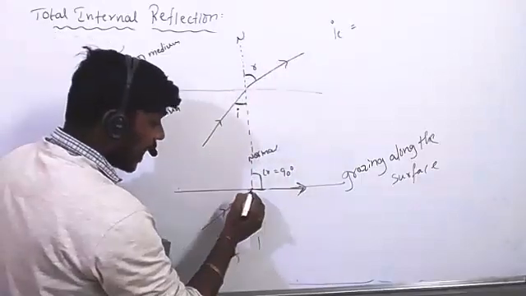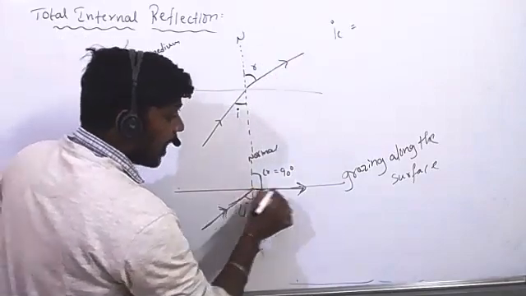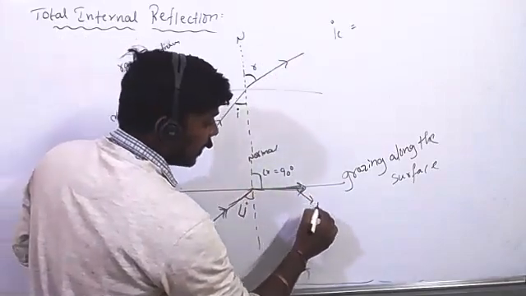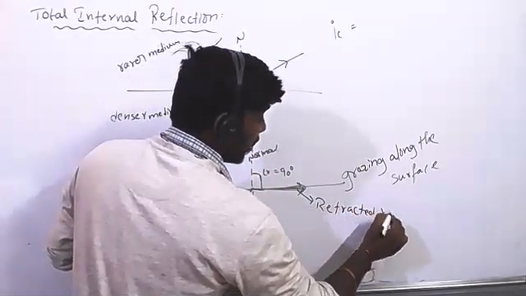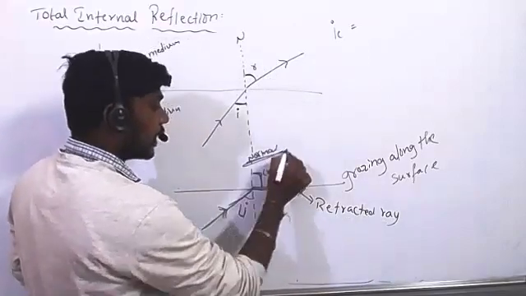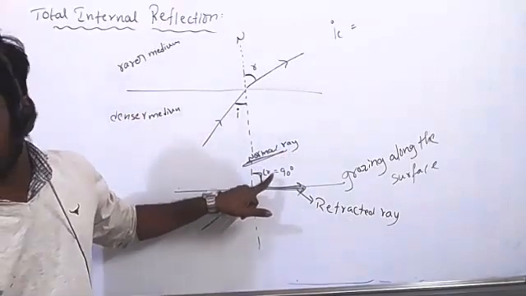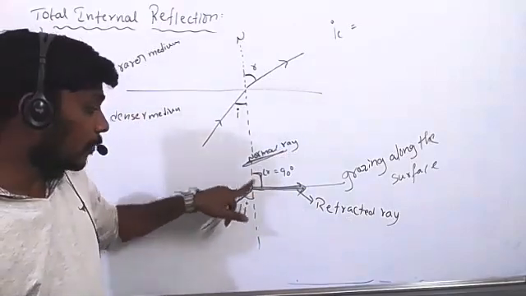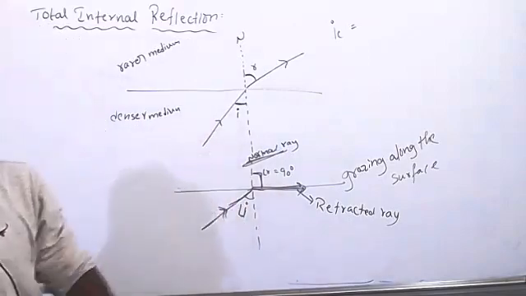At a certain angle of incidence, the refracted ray makes an angle of 90 with the normal. That angle of incidence is called the critical angle.